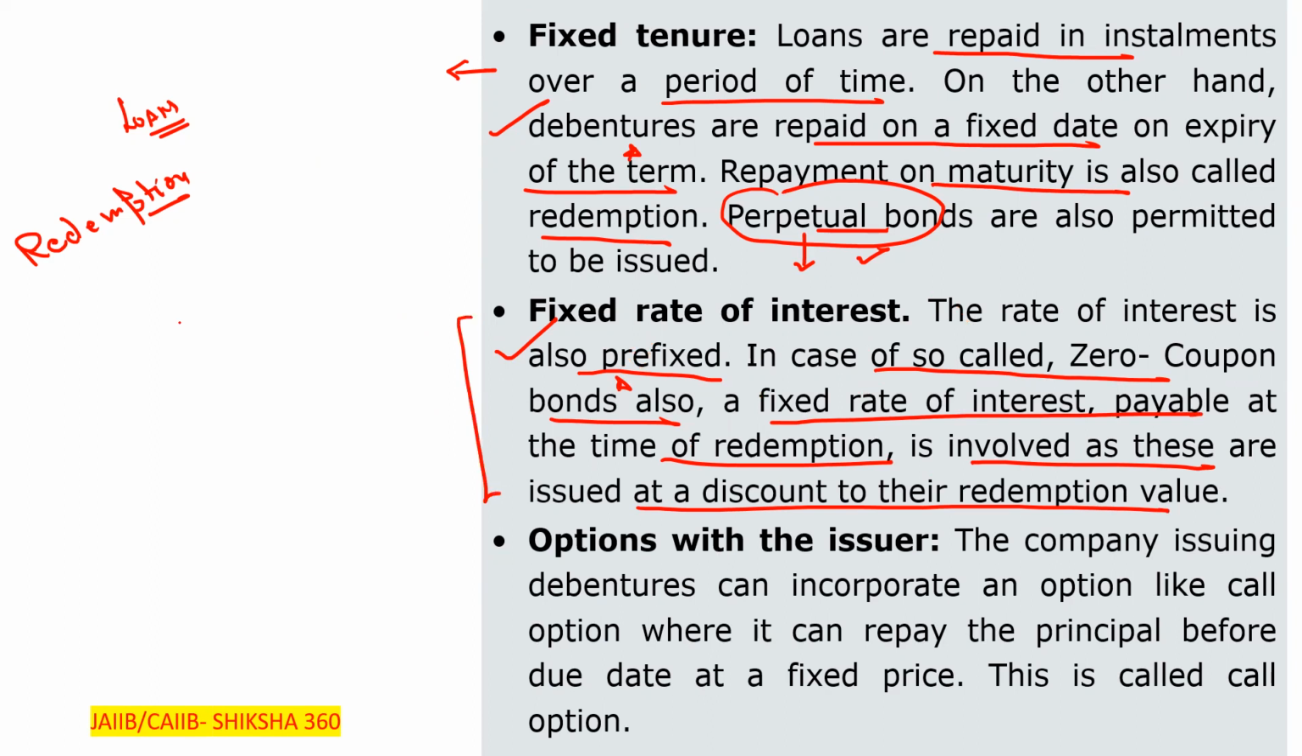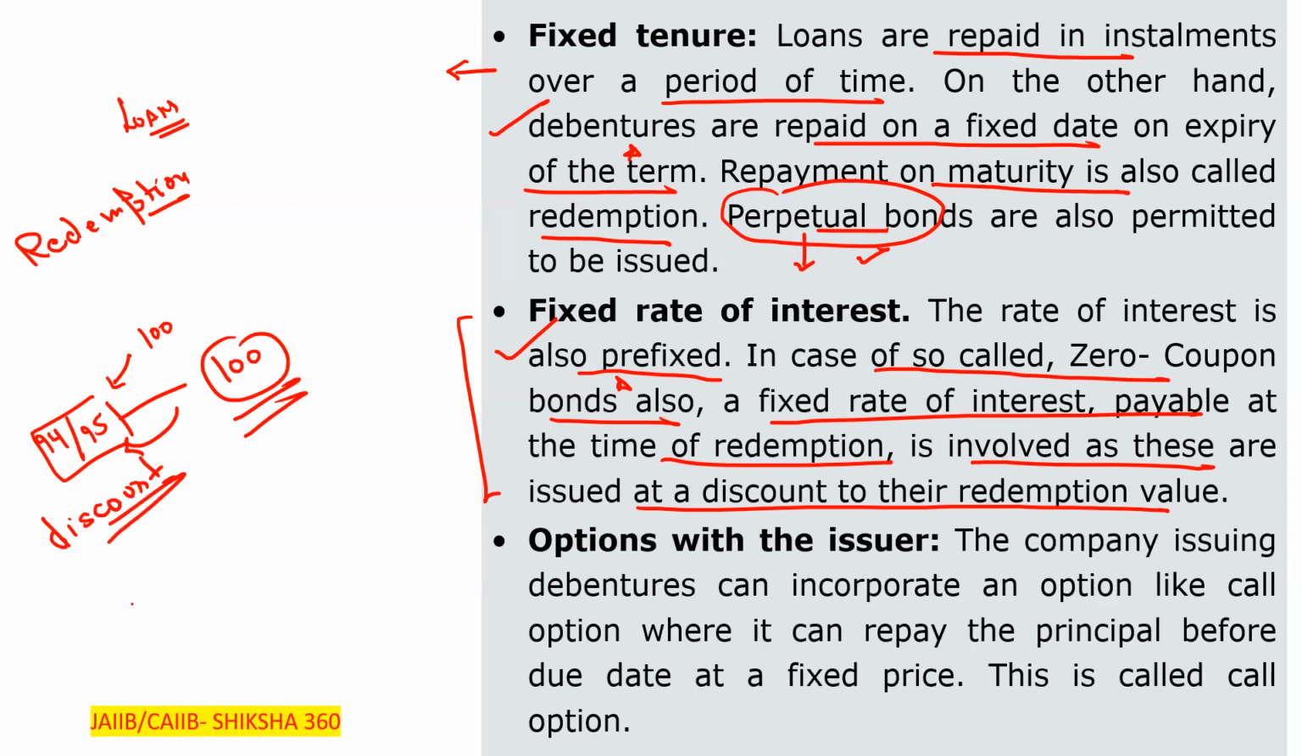Like if the bond is of rupees 100, it is issued at like 94 or 95, and on maturity you will get rupees 100. So these are issued at a discount here. This is the meaning of a zero coupon bond, that is, they are issued at a discount.